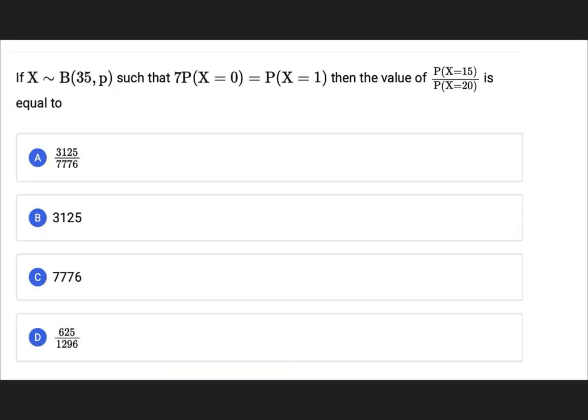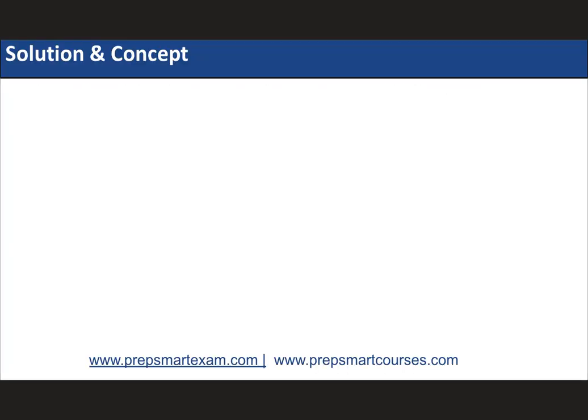Again, have a look at this question. Okay, I think this is again easy question to solve. Last chapters है ये maths 2 के आपके formula based है. Let's solve this. सबसे पहले तो I'll just note down whatever things we can over here. 7 p x equal to 0 is equals to p x equals to 1.